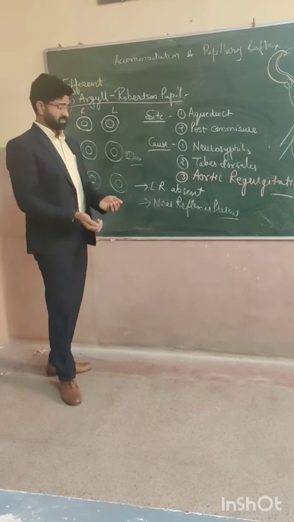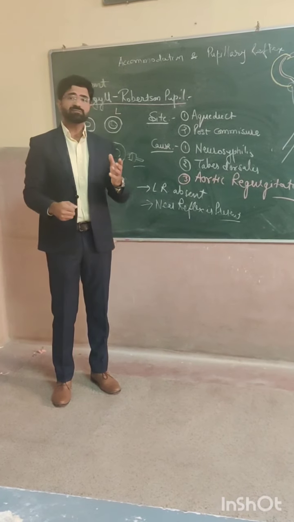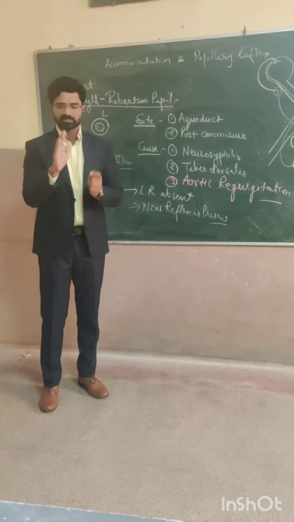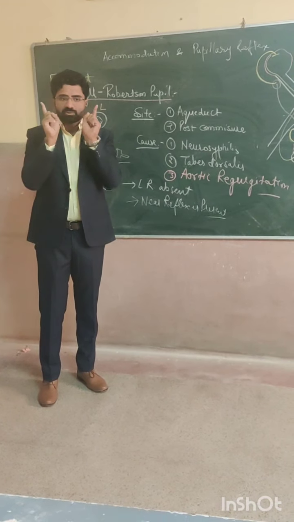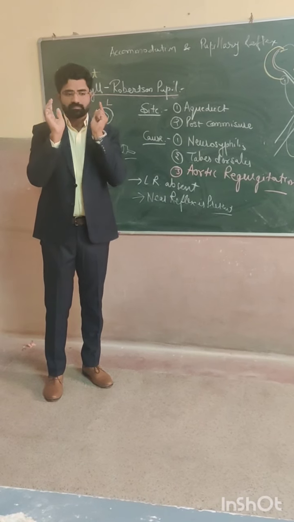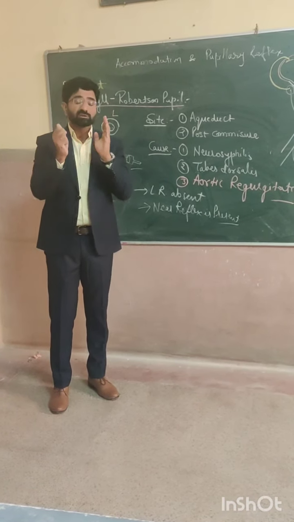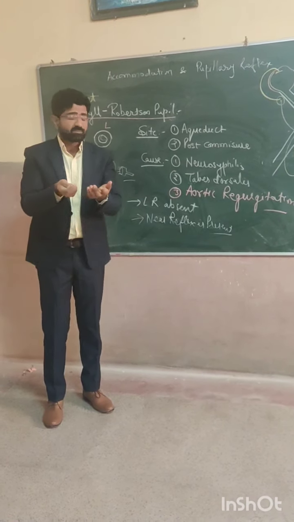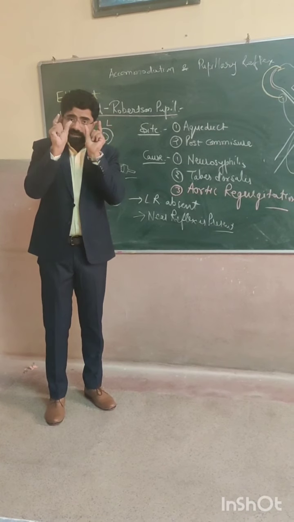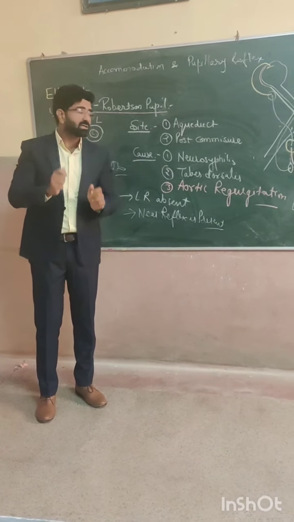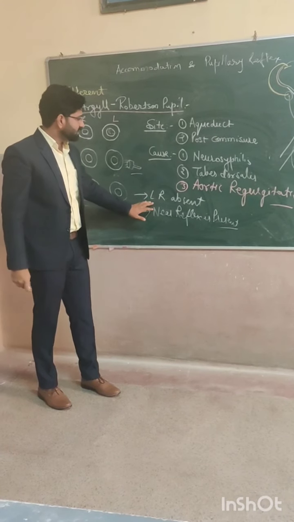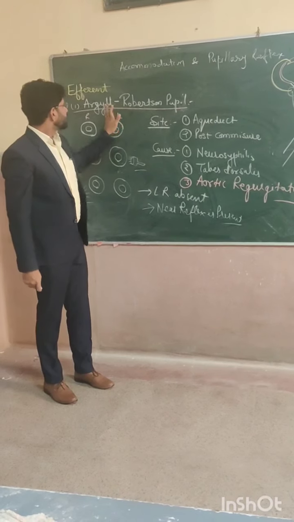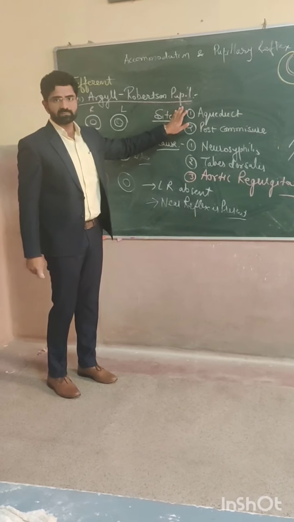What is the near reflex? As I have told you earlier, the near reflex is mediated by the medial rectus muscle. If I have to see a near object, my eyes come together, near to each other. When they come together, the medial rectus works, and there is a pathway, the near reflex pathway, by which the iris constricts. Clear? The near reflex is present and the light reflex is absent. This condition is usually found in Argyll-Robertson pupil. It's very important.